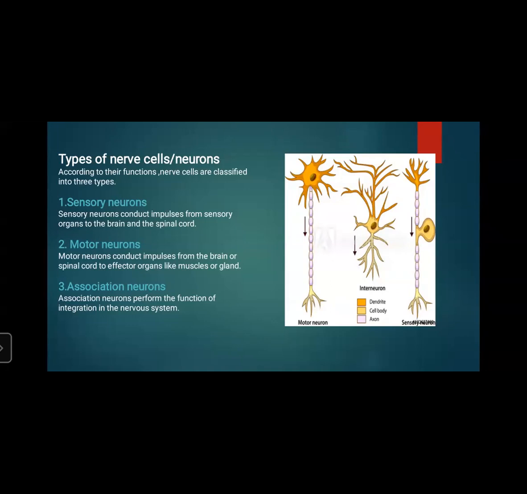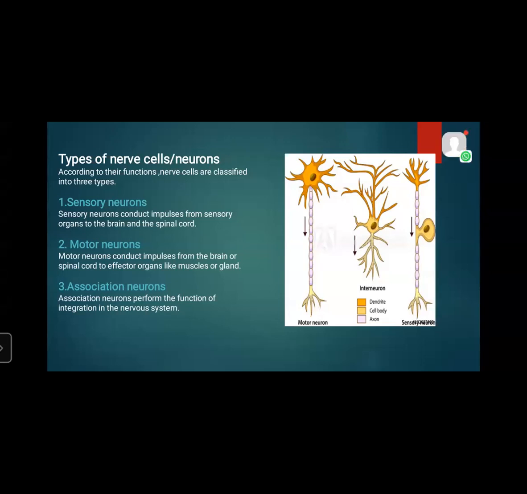The second one is motor neurons. Motor neurons conduct impulses from the brain or spinal cord to effector organs like muscles or glands. Sensory neurons send impulses from sensory organs to the brain and spinal cord, and motor neurons send them again from the brain or spinal cord to effector organs like muscles or glands. Then association neurons perform the function of integration in the nervous system.